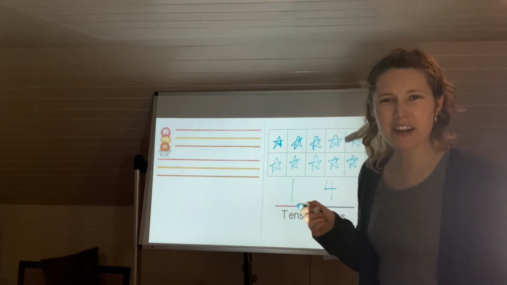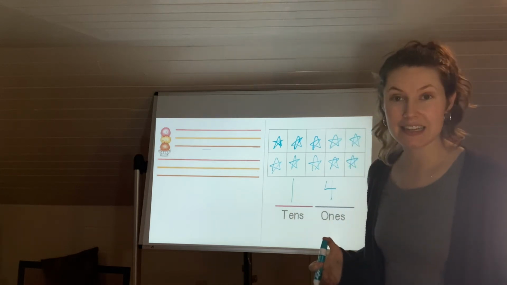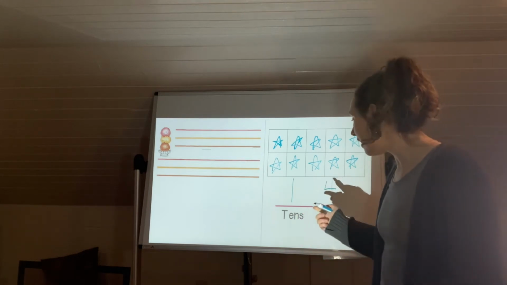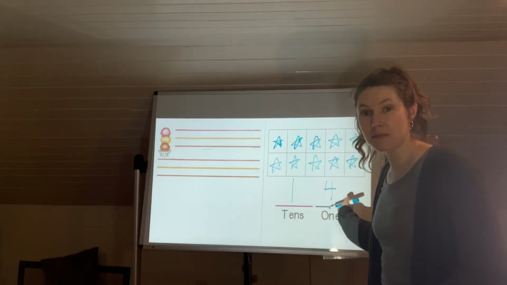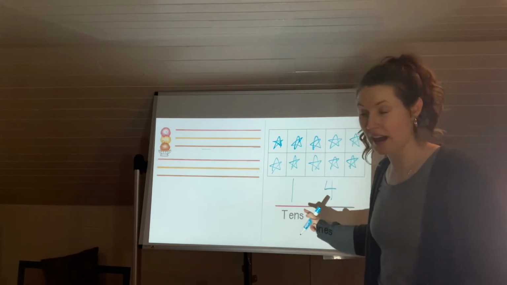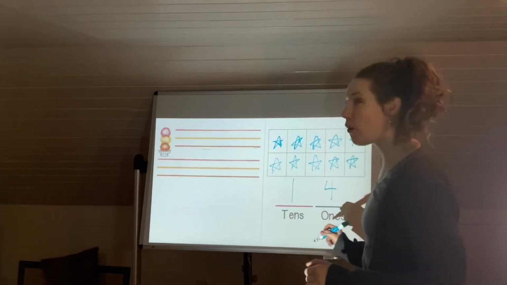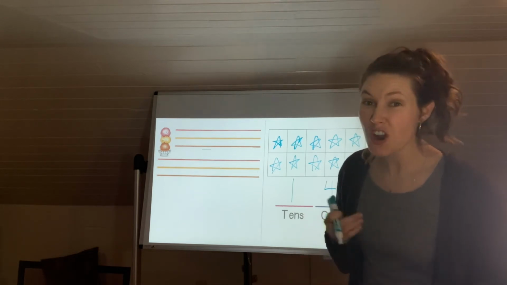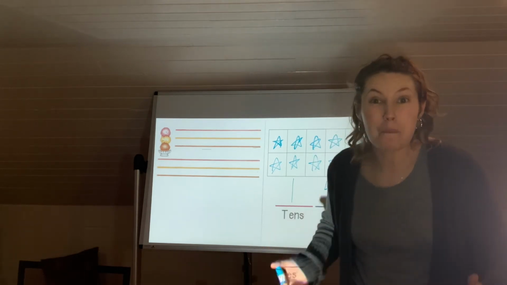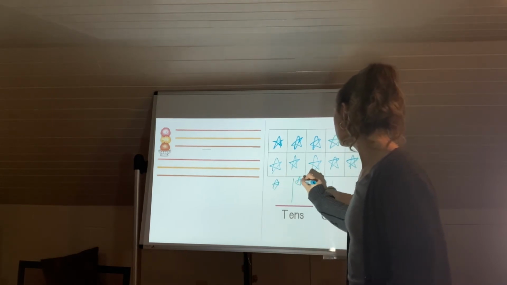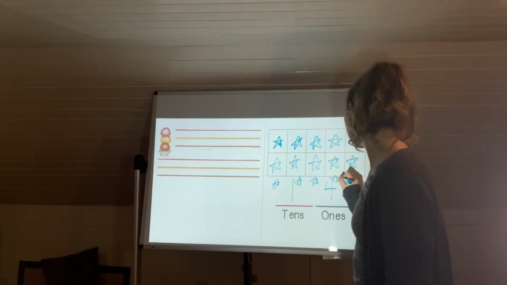No, that's not 14. We want to build 14. So what do I need to do next? Well, my ones place tells me that I need 4 more. We have a group of 10 and 4 ones. 4 extra blocks that are not in a group of 10 because they don't make 10. So we need to do 1, 2, 3, 4 more.